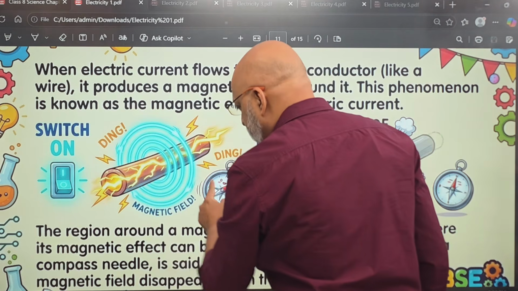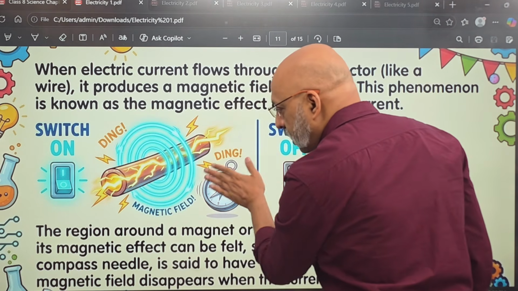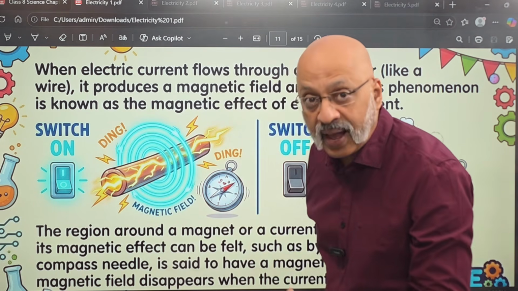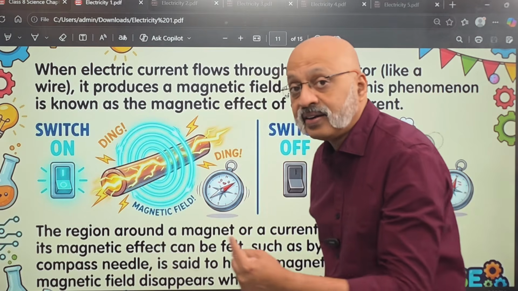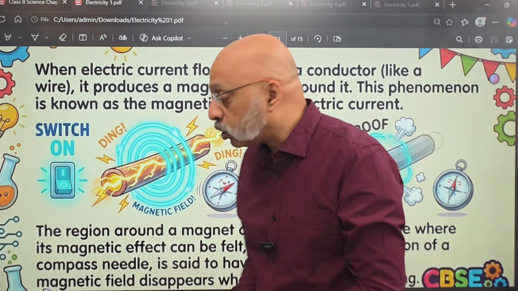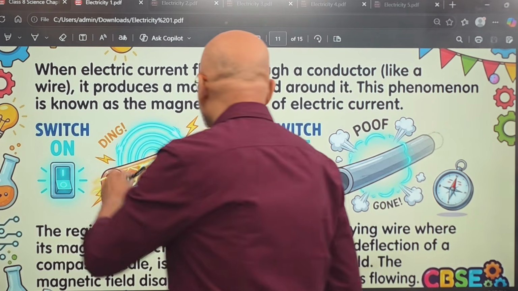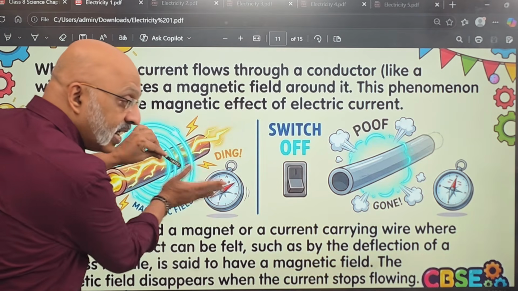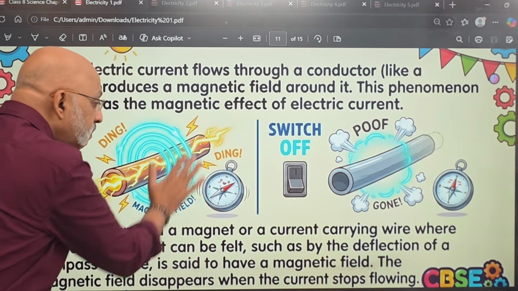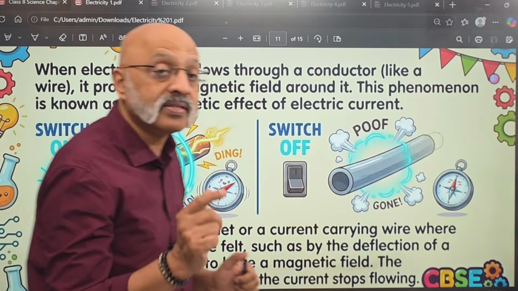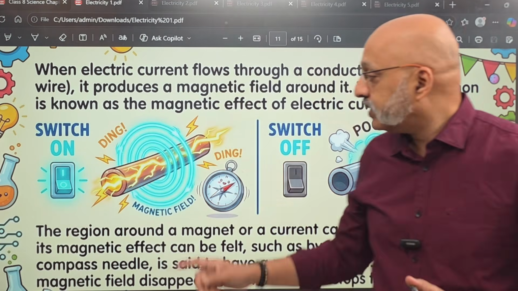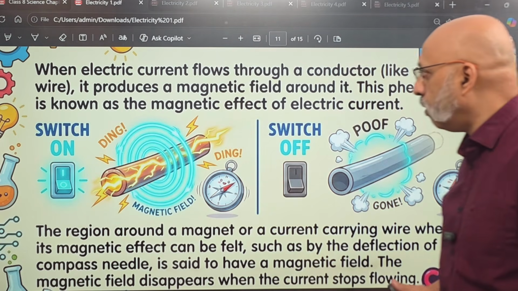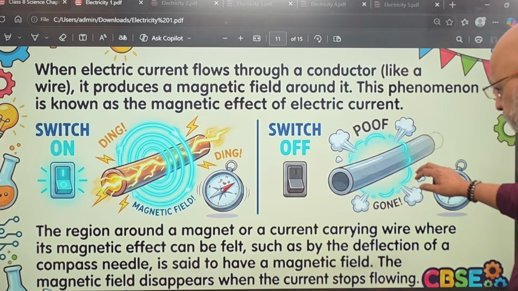So when this compass comes under the influence of the magnetic field, it will start deflecting, very similar to if a magnet was brought close to this compass. Even then it will deflect. So the same effect is taking place as a result of the electricity passing through this wire, this conductor.